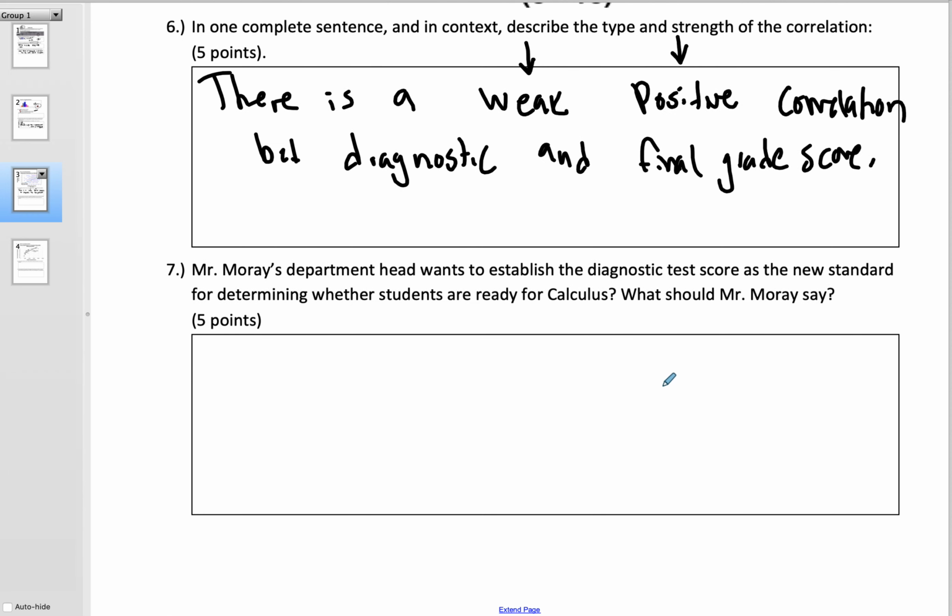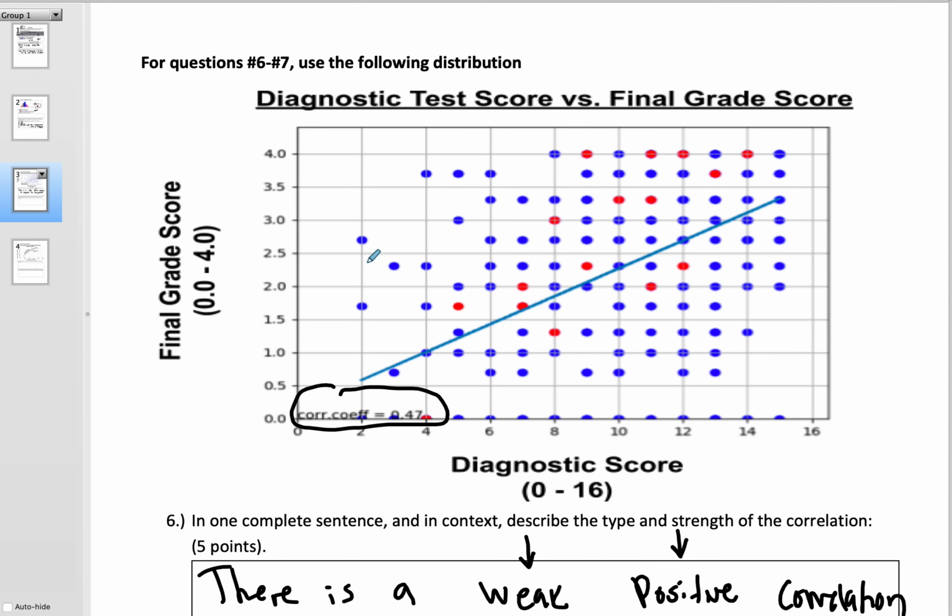One thing we did struggle with that is important is whether I should use this as my standard for whether to place people. So the thing with this model is that the correlation coefficient tells you a couple things. It does tell you the type and the strength, but it also tells you whether a line is the best method for modeling the data. And what you can see here is that because the correlation is so small, so close to zero, it's a bad correlation, and a line, as you can see with all these points far away, doesn't do a good job of modeling the data.